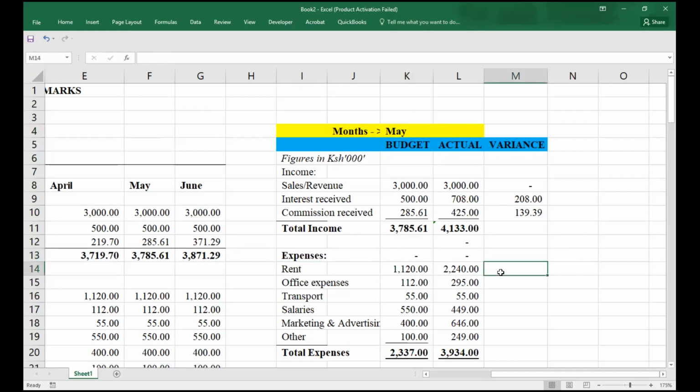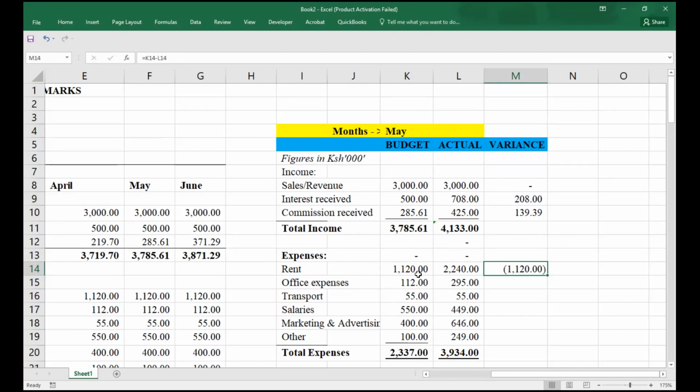Expenses, that will be simple because what I'll be doing, just comparing now our budget minus actual, that one will just be straight. So this one is favorable. This is adverse. The reason why you're saying it is adverse, you had budgeted to spend 1120, but you ended up spending 2240. So you spend more than what you had budgeted. So it was against you.